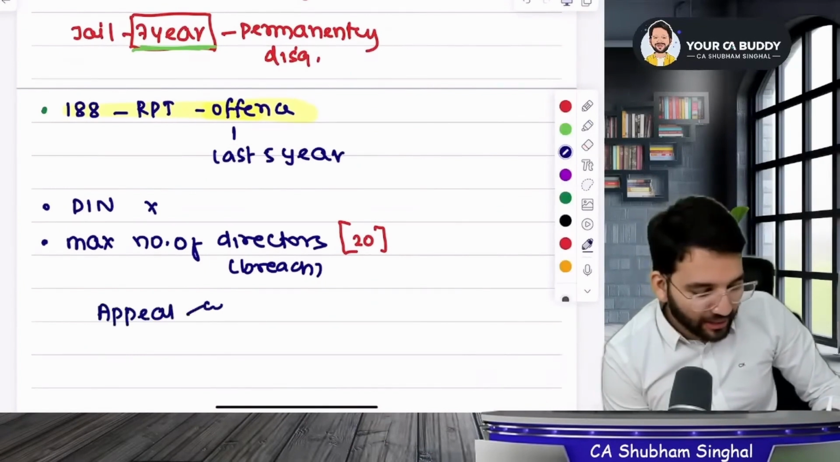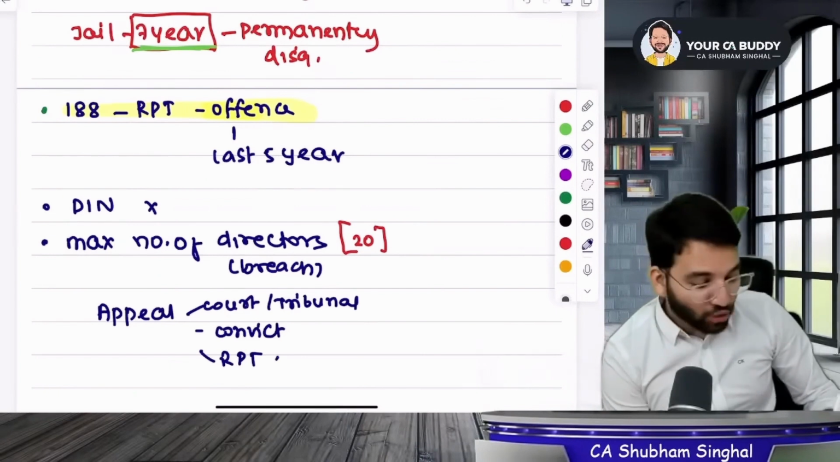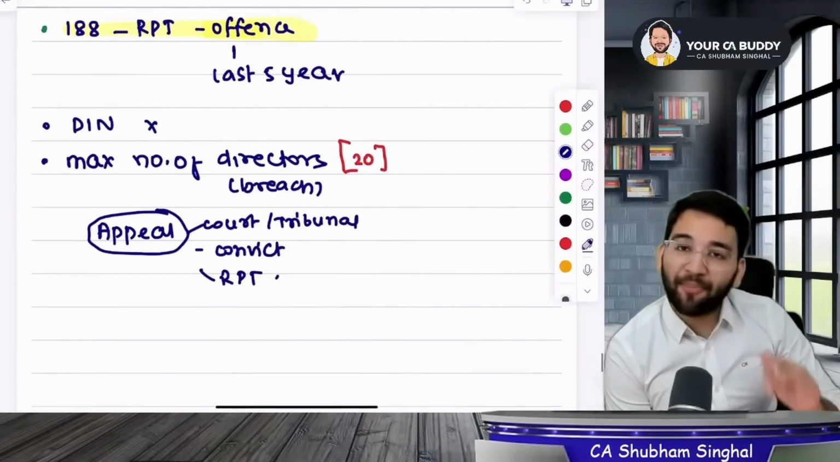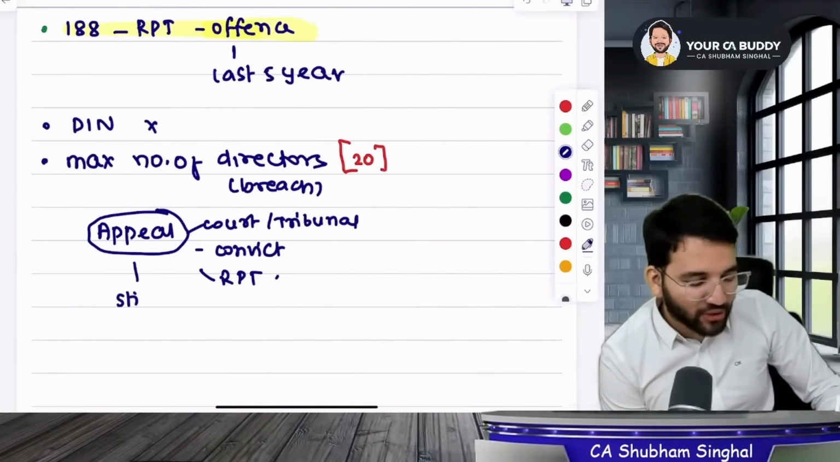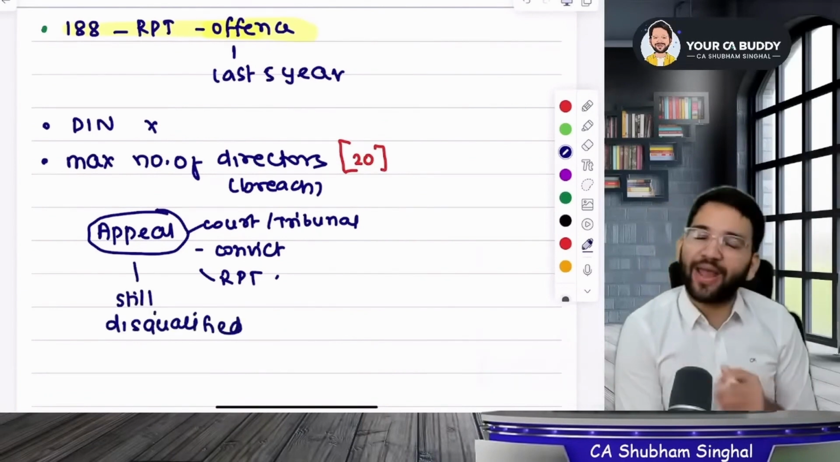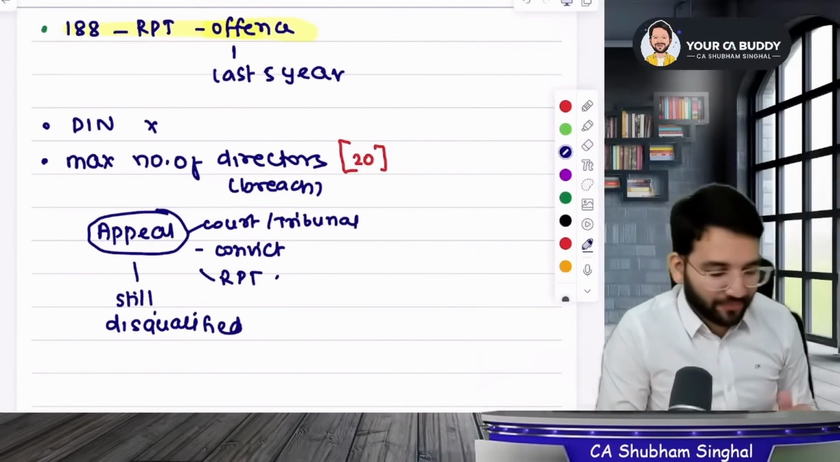In which case, if there is an order of the court and tribunal, or if you are convicted of any offense, or if you were convicted for a related party transaction, then you can file an appeal, but that will not stop the disqualification. Even if you file an appeal, you will still be disqualified. Means you will have to leave. You cannot become a director.